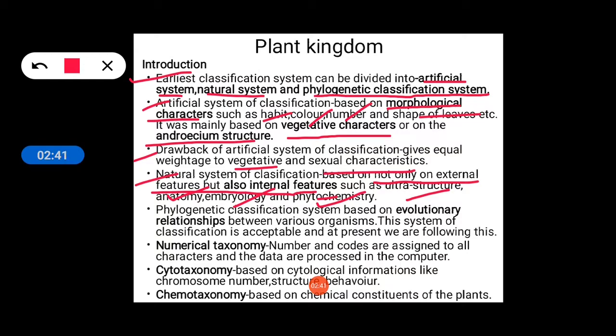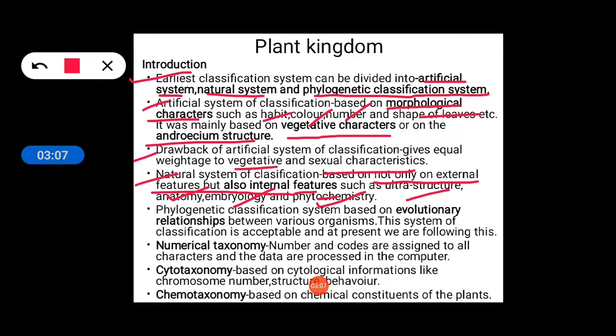Anatomy is the study of structure of organisms and its parts. Okay, and what about embryology? Embryology is the study of embryos and their development. And phytochemistry means the chemical effects of light. Okay.